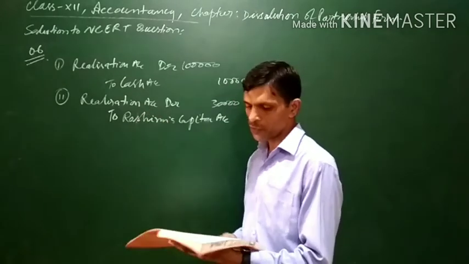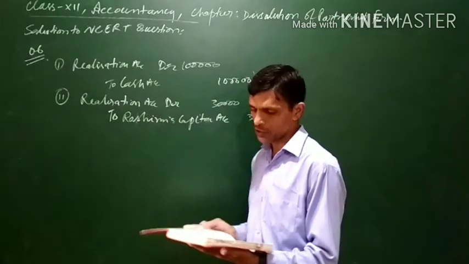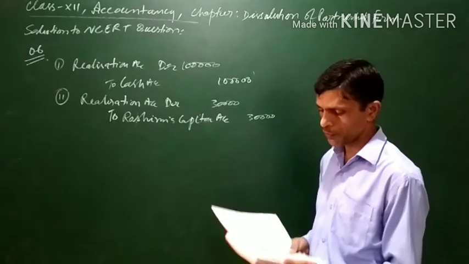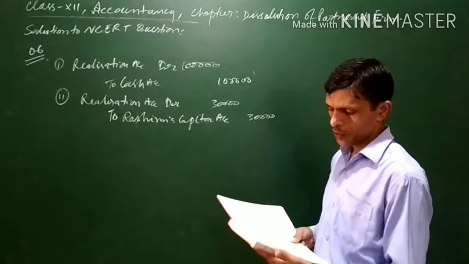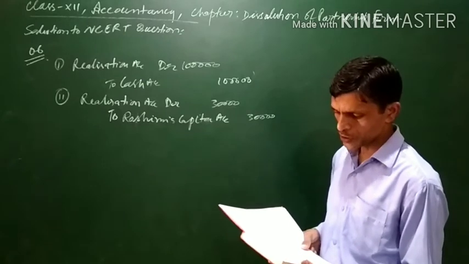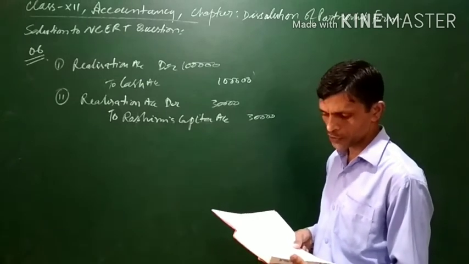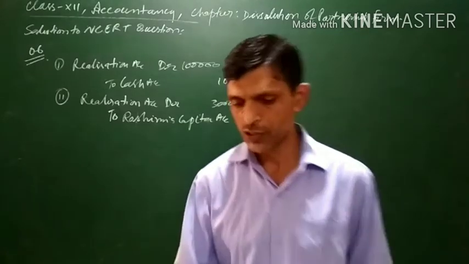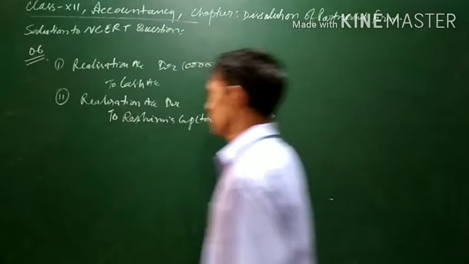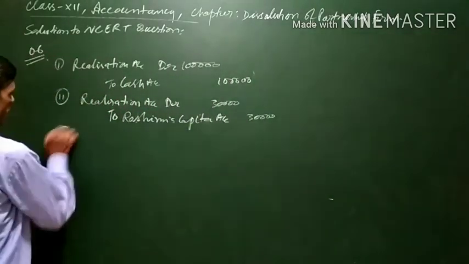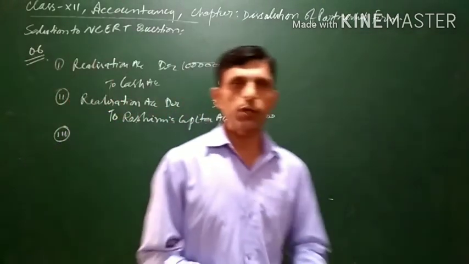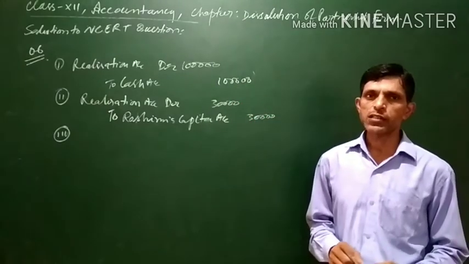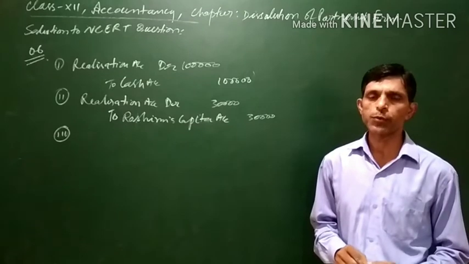Since it is the expense of the firm, realization account will be debited, and the partner has paid this amount on behalf of the firm, so he will be given credit for the amount which he has paid. The last one: realization expenses are to be borne by Rasim, for which he will be paid 70,000 as remuneration for completing the dissolution process. The actual expenses incurred by Rasim were 1,20,000. Here 1,20,000 is irrelevant. There was an agreement between the firm and the partner that the partner has to bear the realization expenses, and for this he will be paid a commission of rupees 70,000.